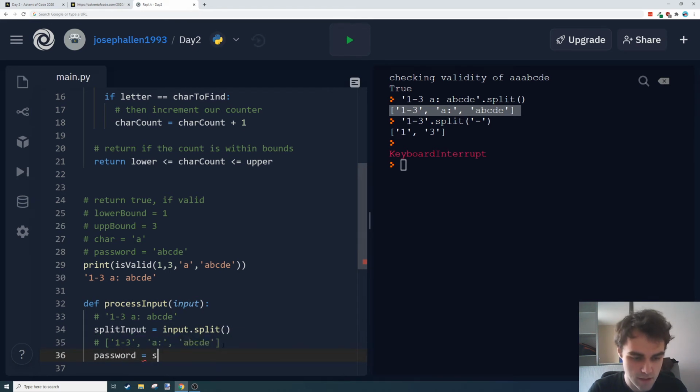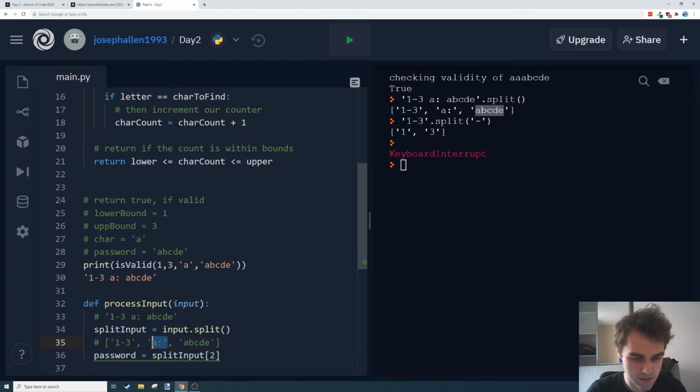So that's split input. Again, we're looking at indexing here. In Python lists, we access these values using their index. While in English we'd say this is the first element of this list, this is the second element, this is the third element, in Python we say this is the 0th index, so we would access that first element using 0. So split input 0 would get us that 1-3. So that's 0, this is 1, this is 2. So we've got our password already, so that's good.